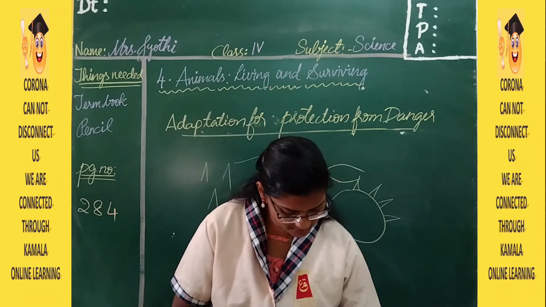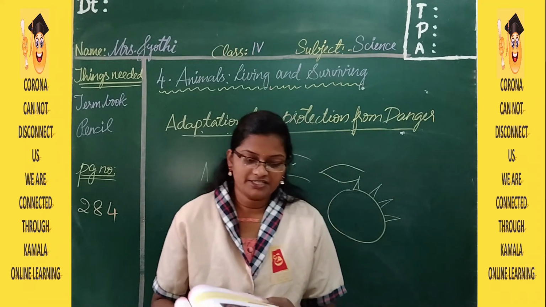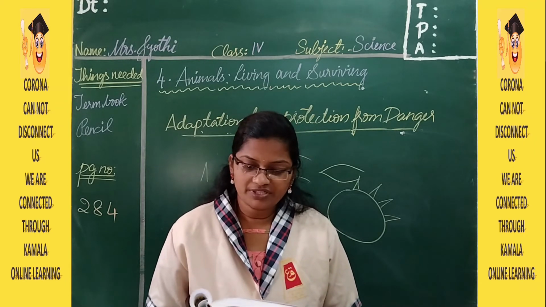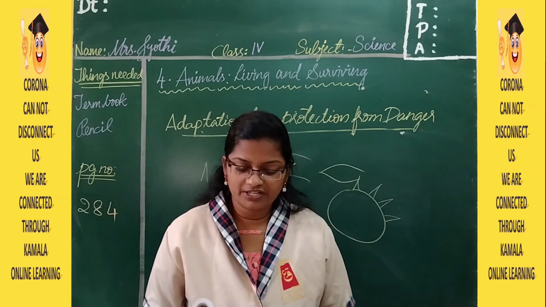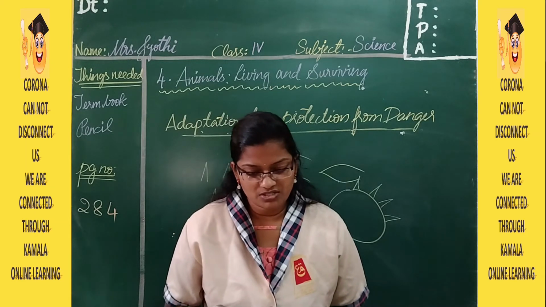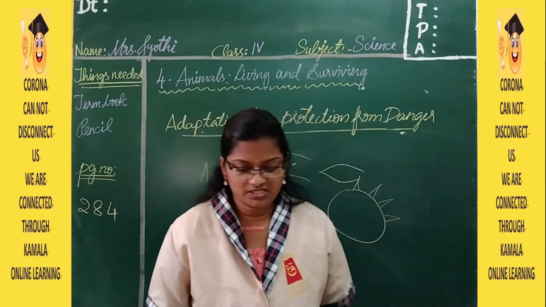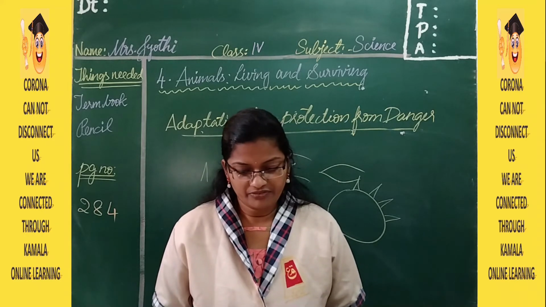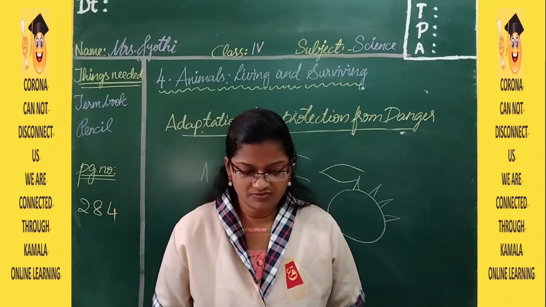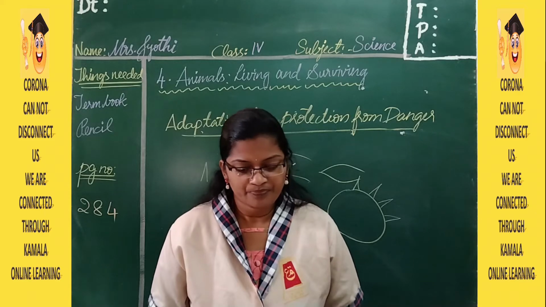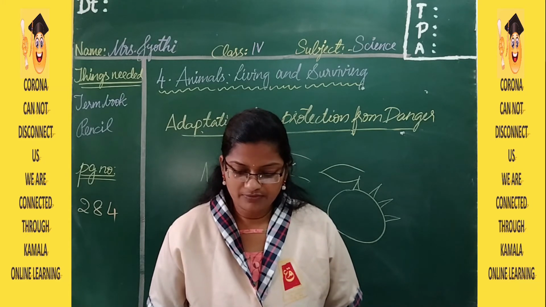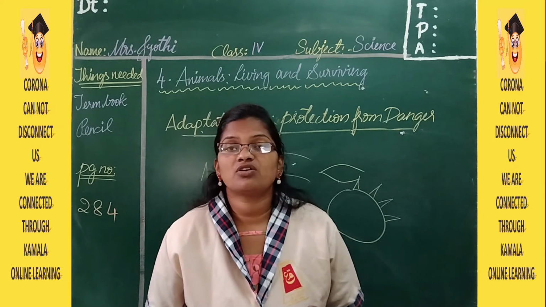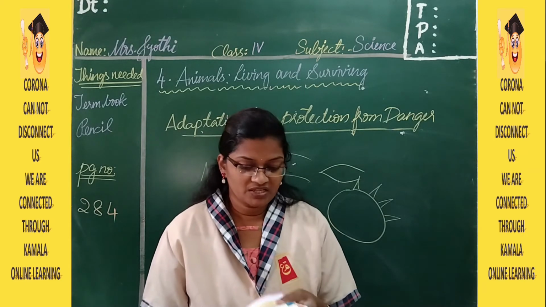And next, turn to page number 286. Some snakes, the Arctic ground squirrels and frogs cannot survive in the cold winter months. So they eat a lot during summer and store the extra food in their body as fat. When winter arrives, they sleep in caves or underground holes for many months in order to escape from the harsh climatic condition. And this phenomenon is called hibernation.